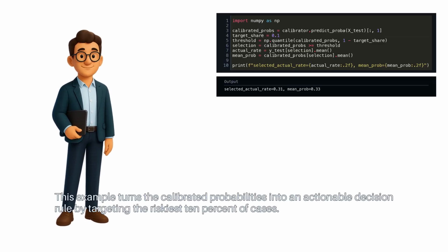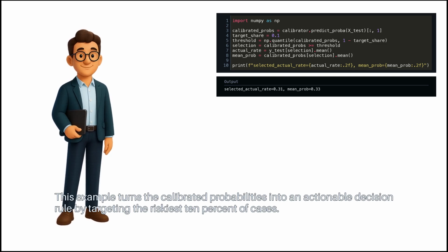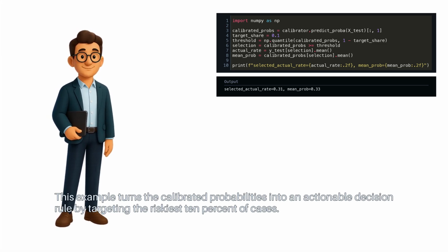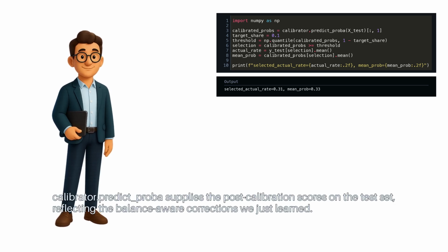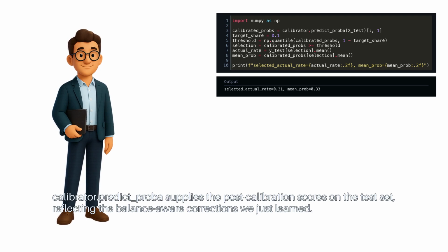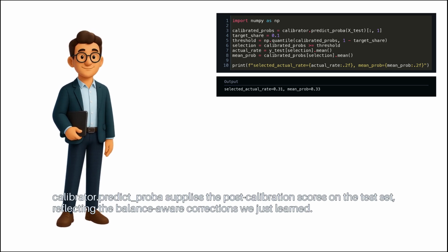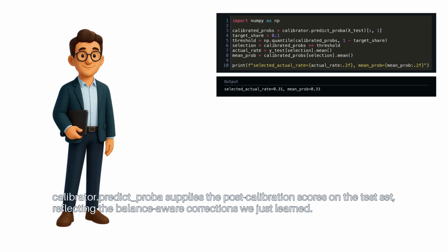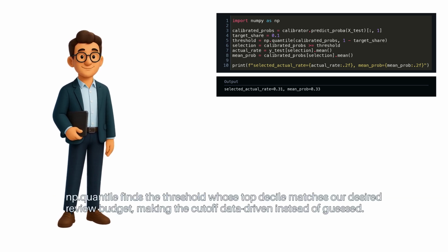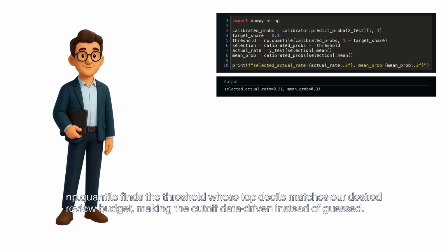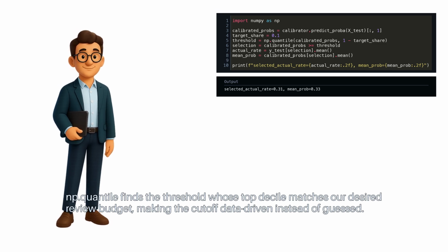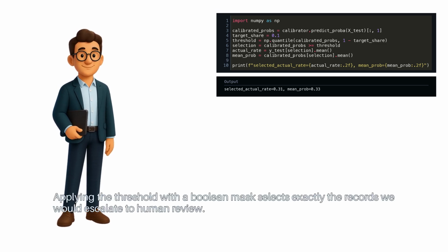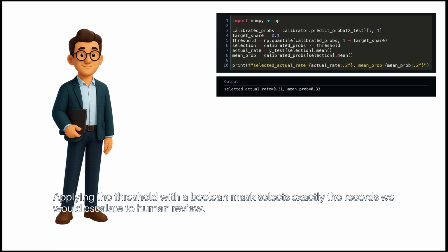This example turns the calibrated probabilities into an actionable decision rule by targeting the riskiest 10% of cases. Calibrator.predict_proba supplies the post-calibration scores on the test set, reflecting the balance-aware corrections we just learned. np.quantile finds the threshold whose top decile matches our desired review budget, making the cutoff data-driven instead of guessed. Applying the threshold with a Boolean mask selects exactly the records we would escalate to human review.